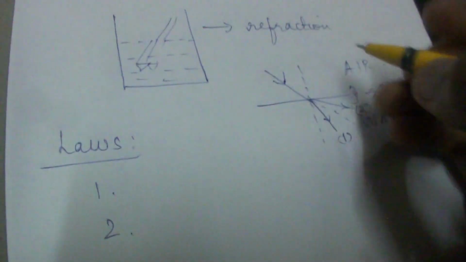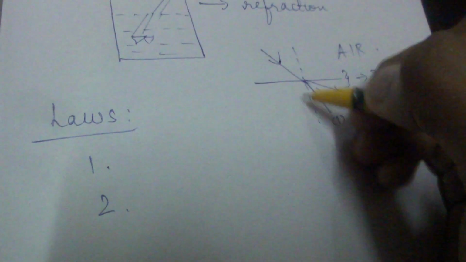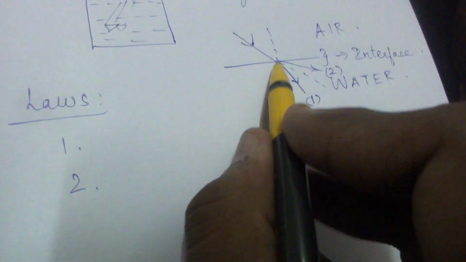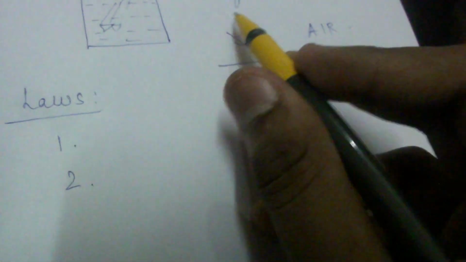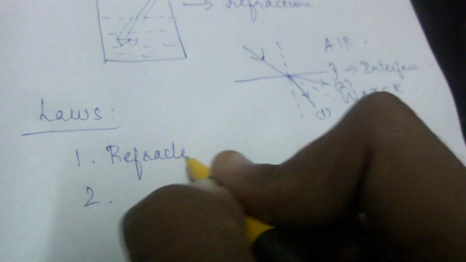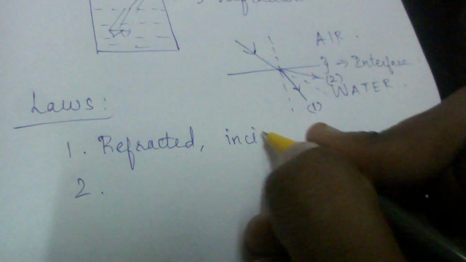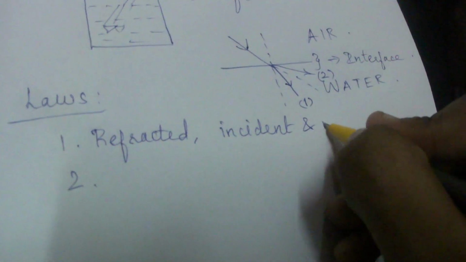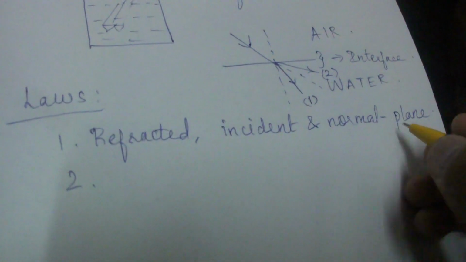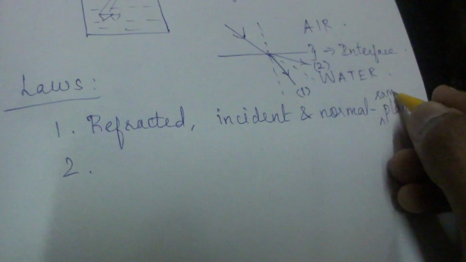Now we have to know the laws of refraction. There are two laws. The first law is, I told you that this is the normal, right? So this is the normal, this is the incident ray and this is the refracted ray. All of them lie in the same plane. That is the first law. So what is that? Refracted ray, incident ray and normal all lie in the same plane. That is the first law of refraction.